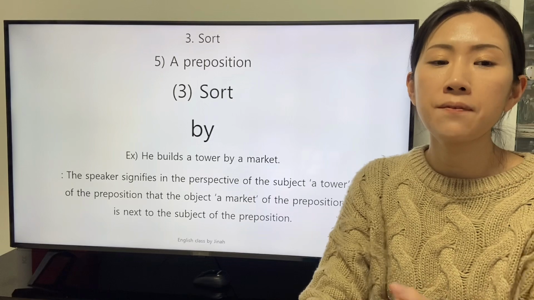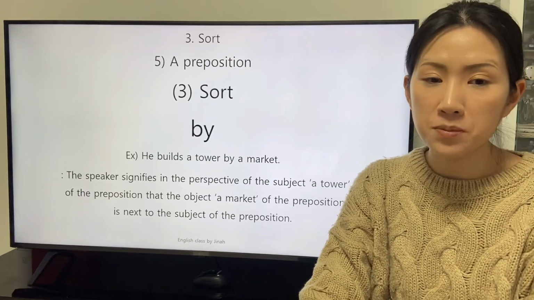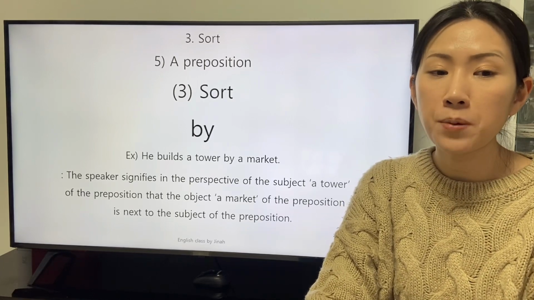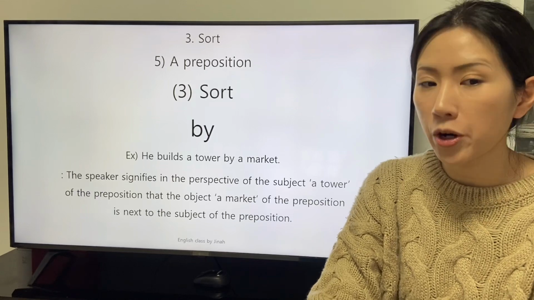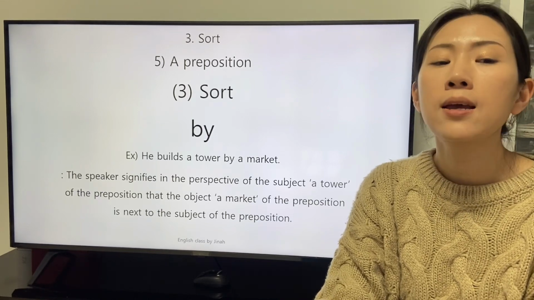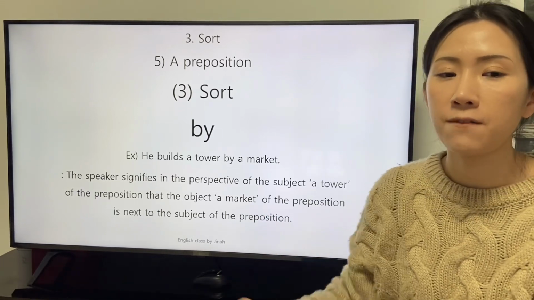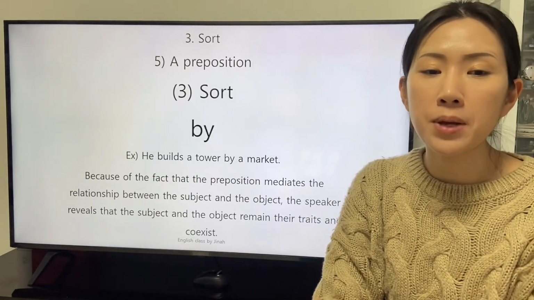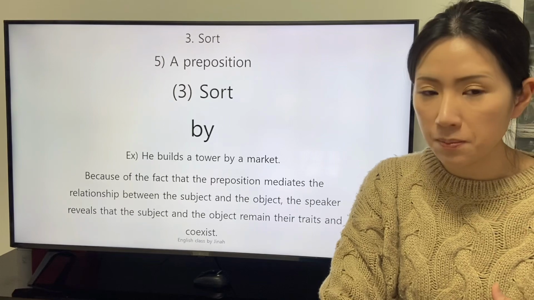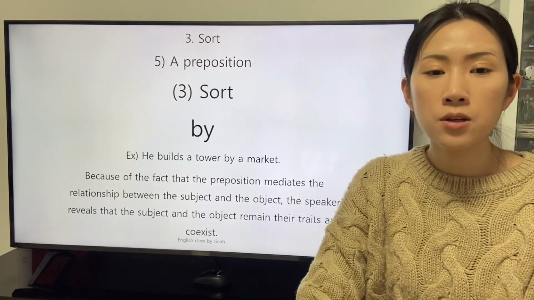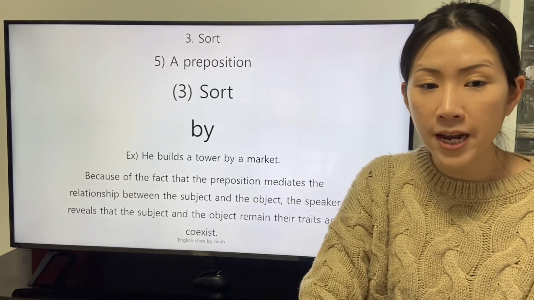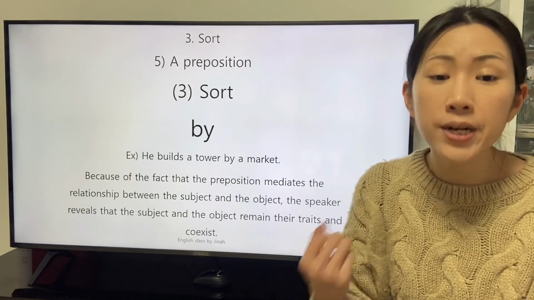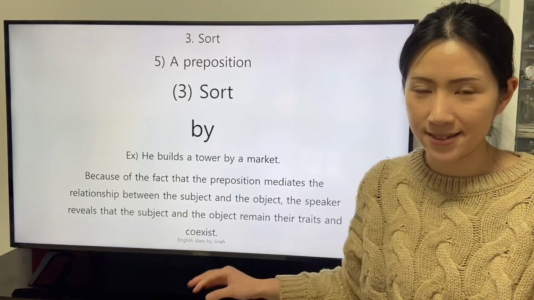The speaker signifies, in the perspective of the subject, a tower, of the preposition, that the object, a market, of the preposition is next to the subject of the preposition. Because the preposition mediates the relationship between the subject and the object, the speaker reveals that the subject and the object remain their trait and coexist.